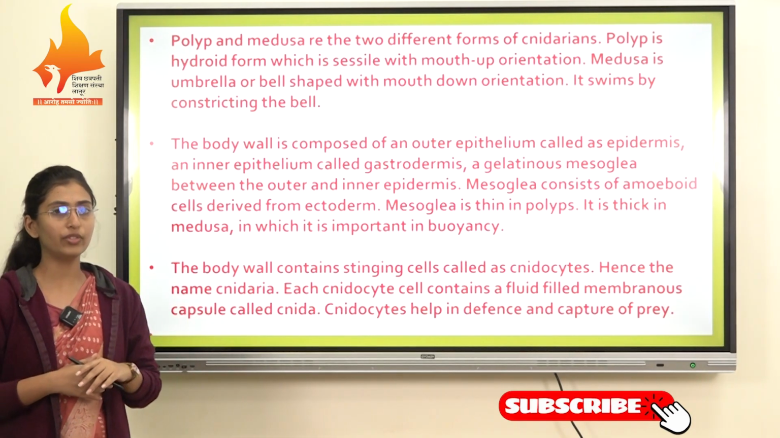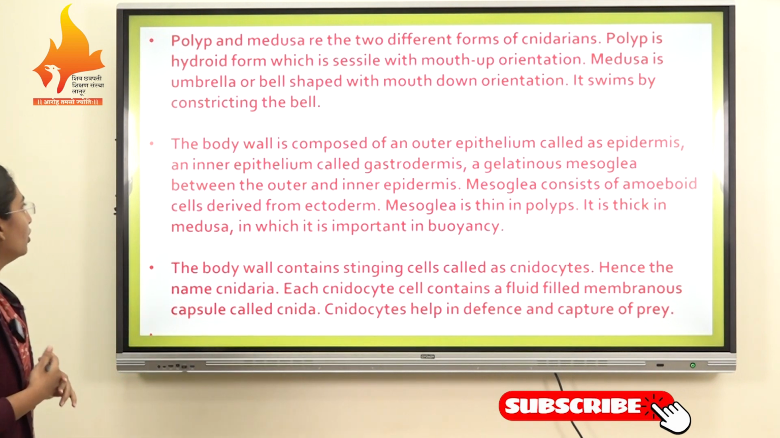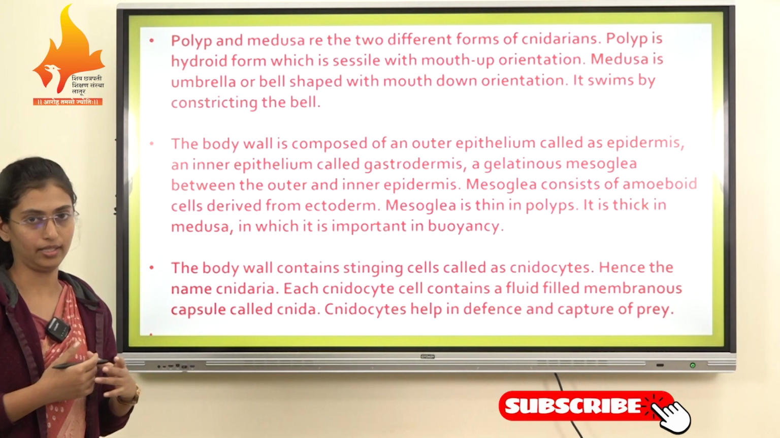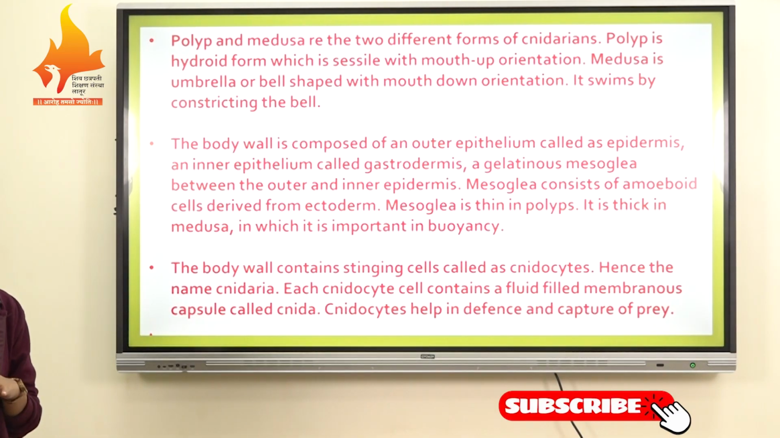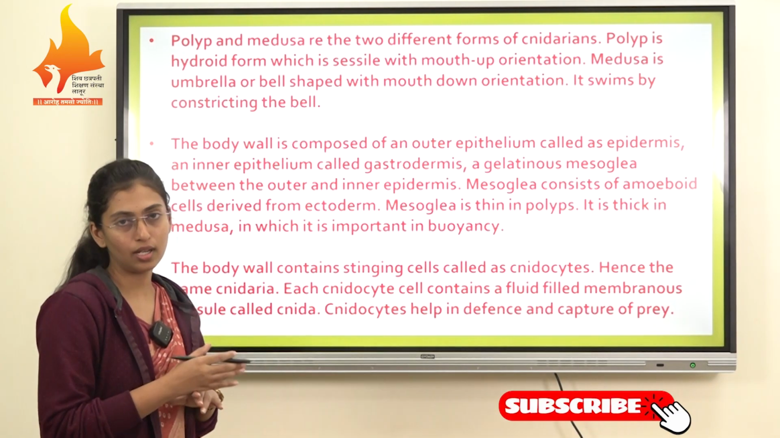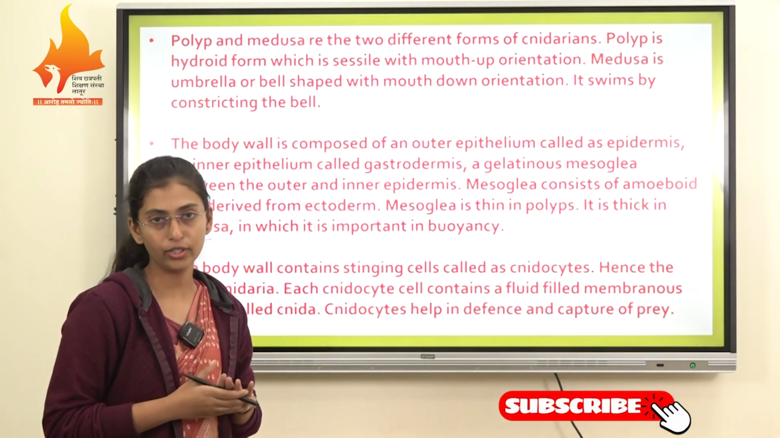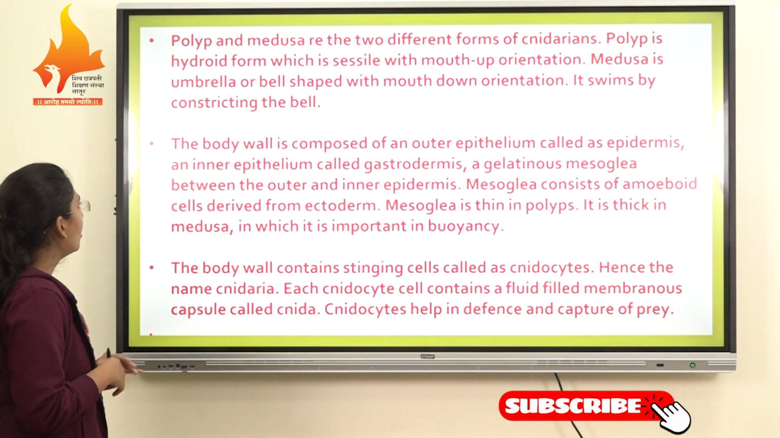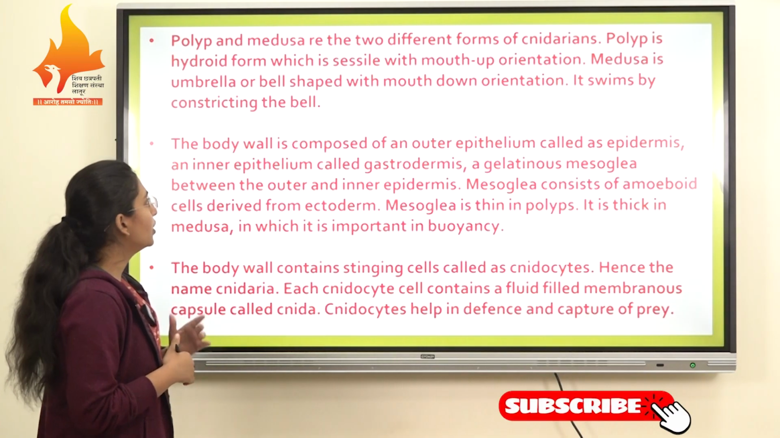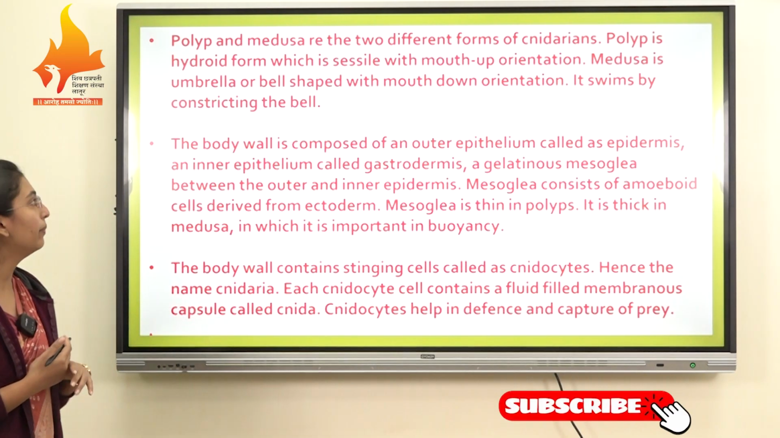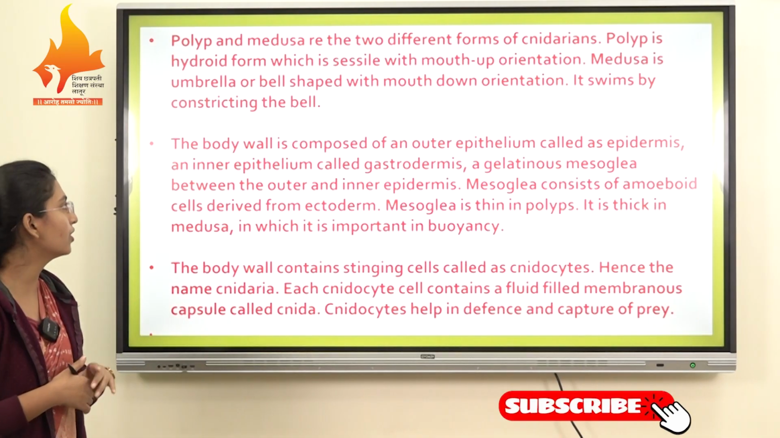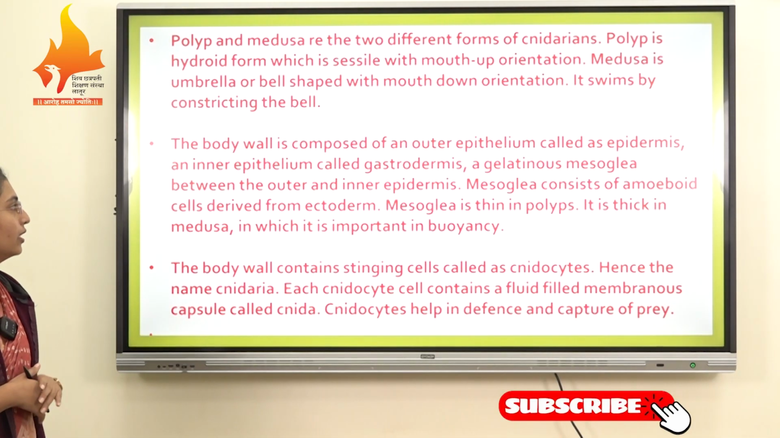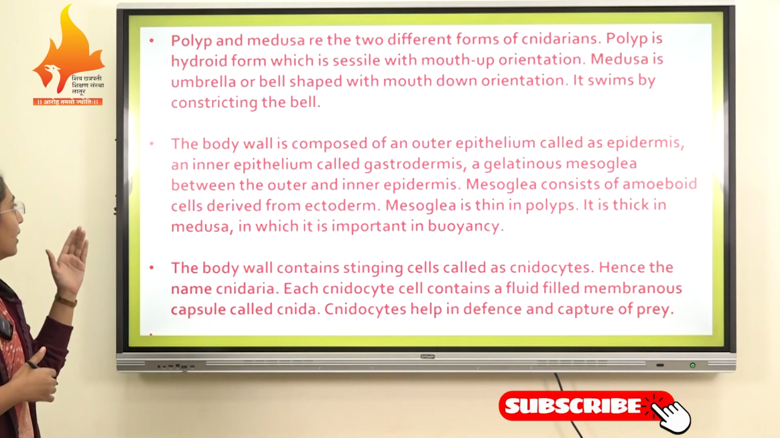The next characteristic of this phylum Cnidaria is that they have the polyp and medusa, which are two different forms of Cnidarians. One form is the polyp form and the second is the medusa form. The polyp is a hydroid form which is sessile with mouth up orientation, and the medusa is umbrella or bell shaped with mouth down orientation, which swims by contracting the bell.